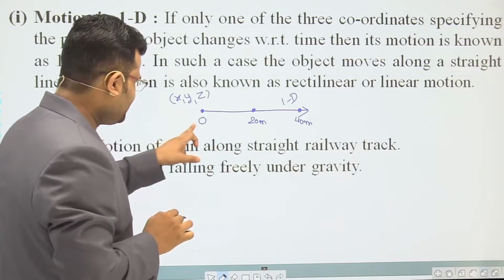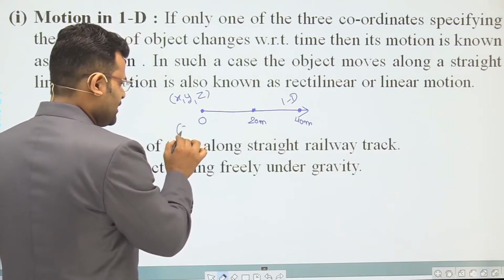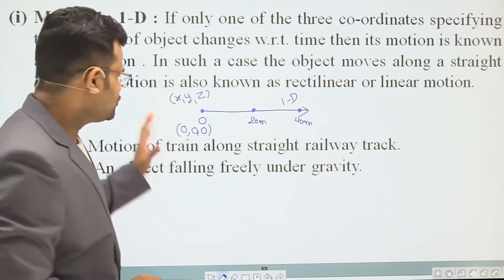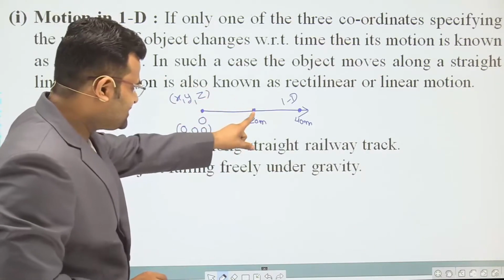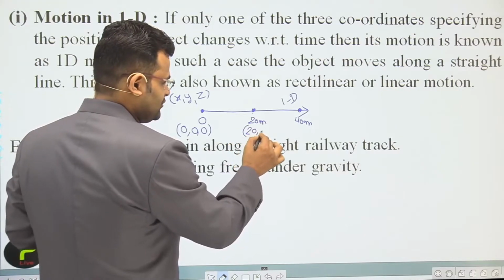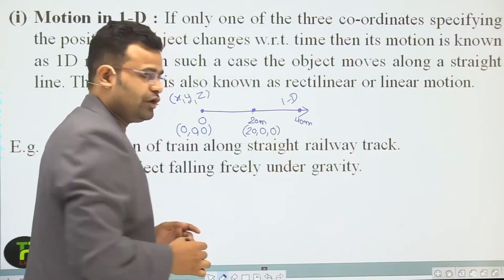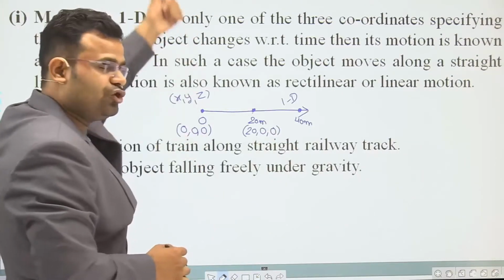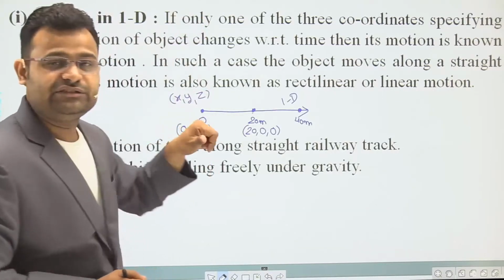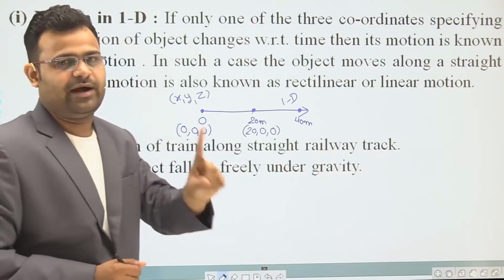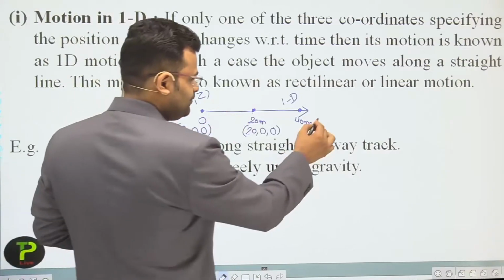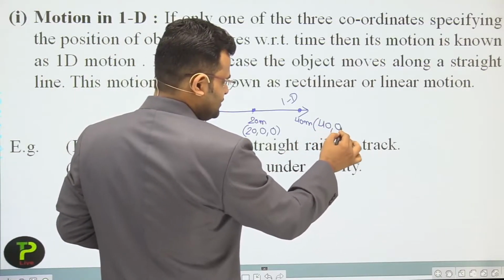We have 3 dimensions, x, y and z. At the first position, x is 0, y is 0 and z is 0 because it is the origin. So all are 0. But at the second point, dear students, we change only the first coordinate, 20. What is y? Y is the upward direction, there is no change, and z is the outward direction, there is no change in y and z. Only a single coordinate is required to show the position of an object. Again at 40, the position is 40, 0, 0.